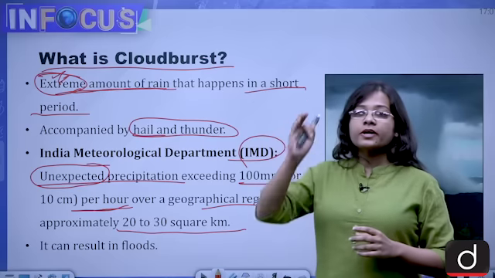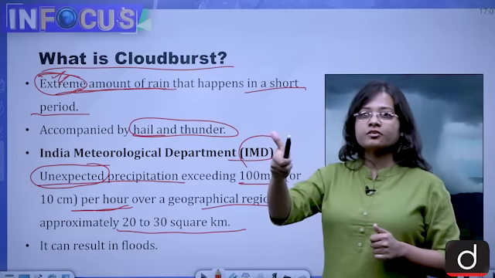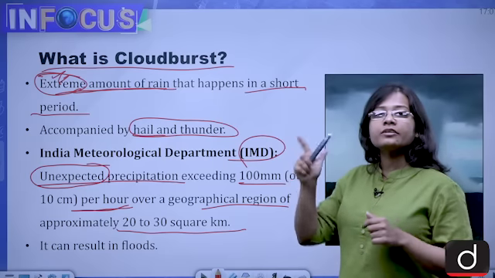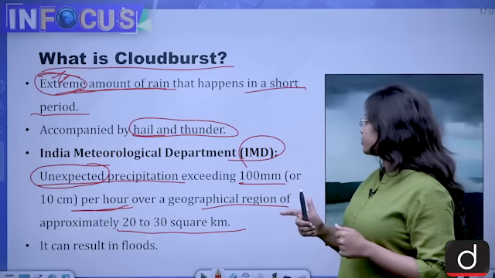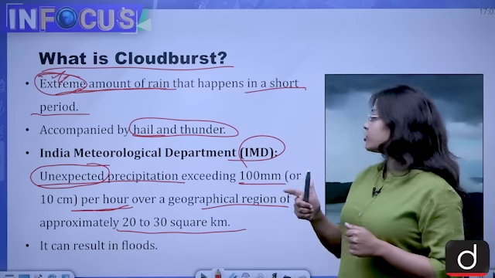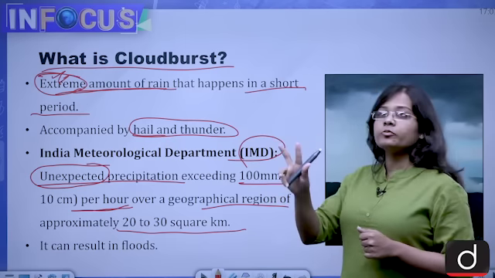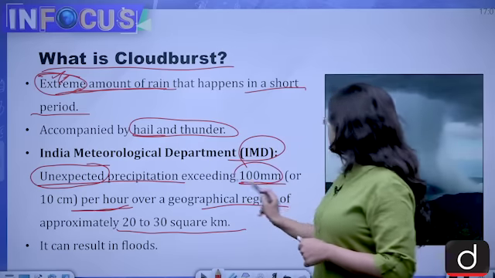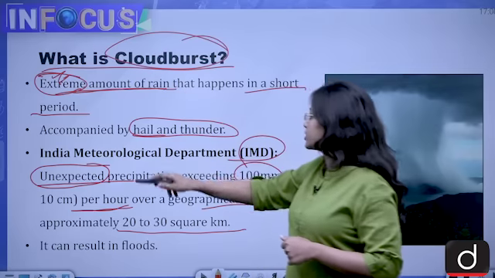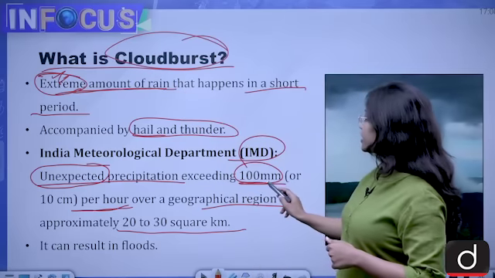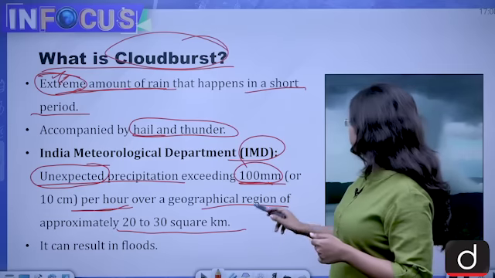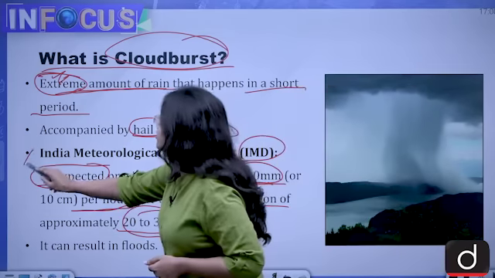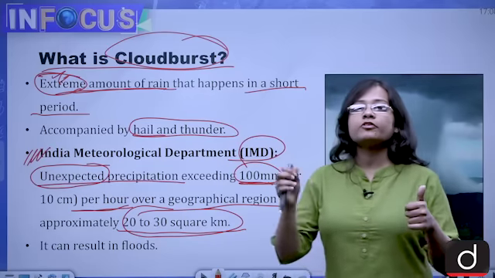So an unexpected or sudden precipitation should take place, that is first. It should be more than 100 mm or 10 centimeters in 1 hour, that is second. And third, it should be over a geographical region of 20 to 30 square kilometers. So these three criteria a rain should follow, then only it will be called cloudburst. These 3 points are what make rain different from cloudburst.